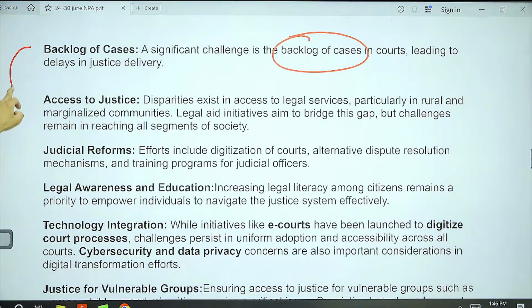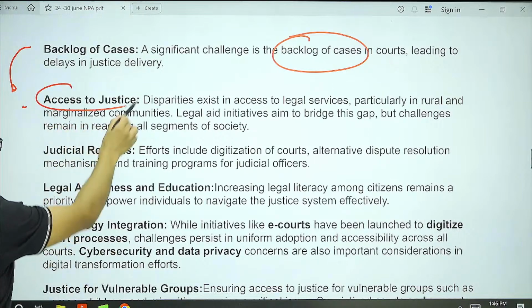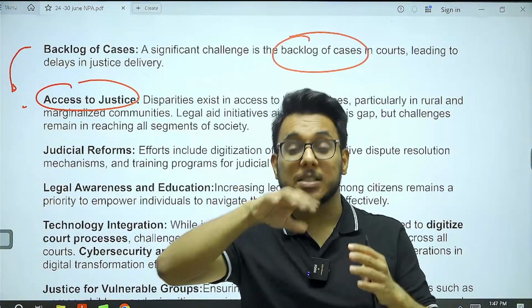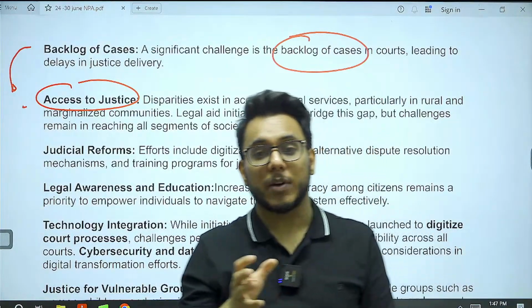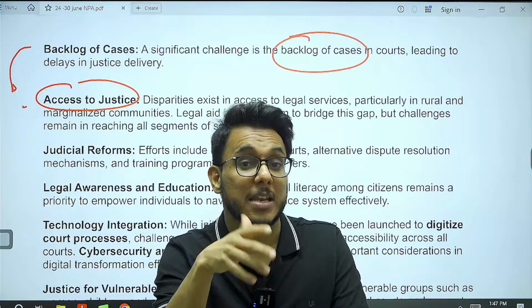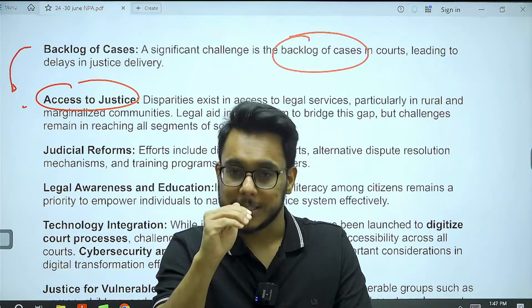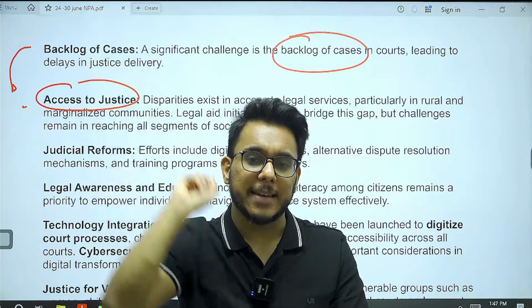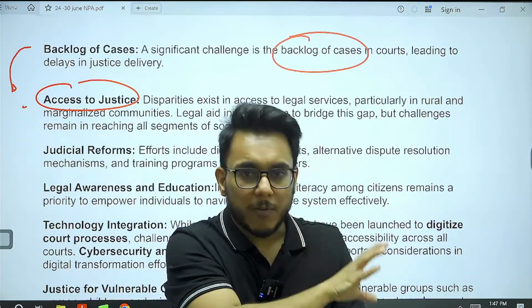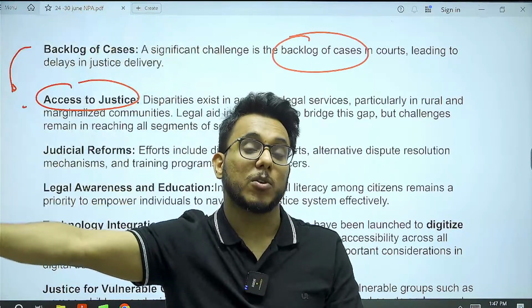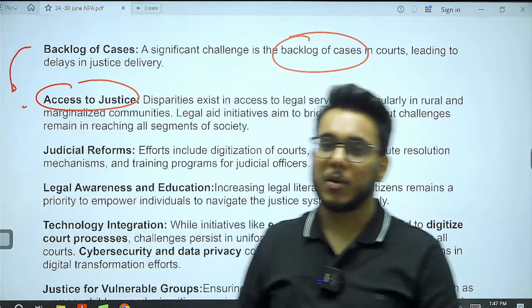Because of this, many problems happen. Justice gets delayed. Then there is a problem of access to justice also. Many people are not able to access justice. Many times they are not able to afford a lawyer. Judicial services are sometimes very expensive for some people. For example, the Supreme Court is in Delhi. It becomes very difficult for people from South India, Northeast India and West India to come to the Supreme Court for every hearing.